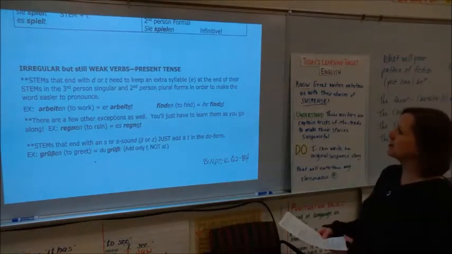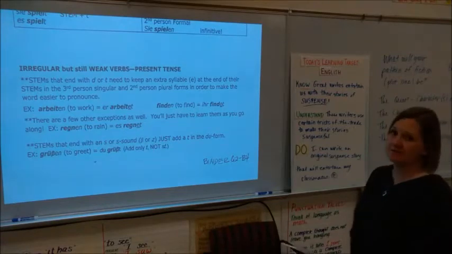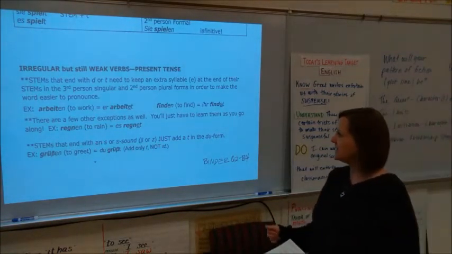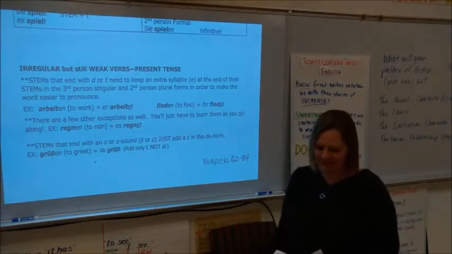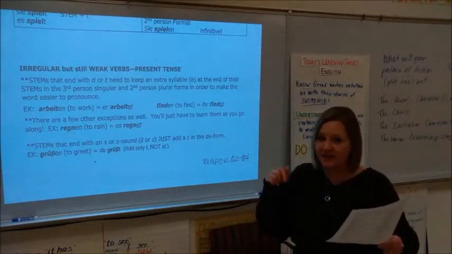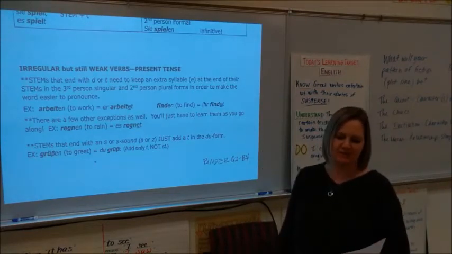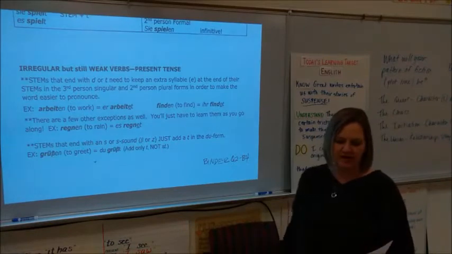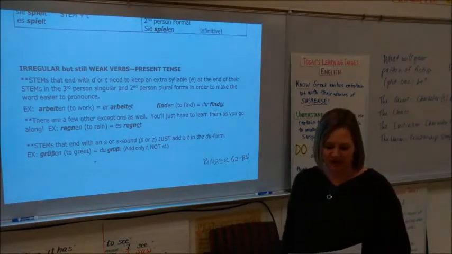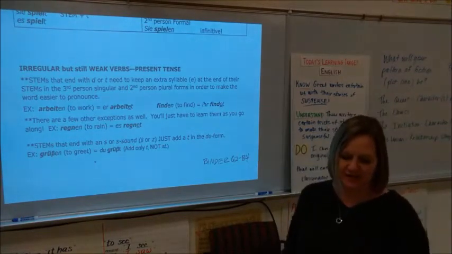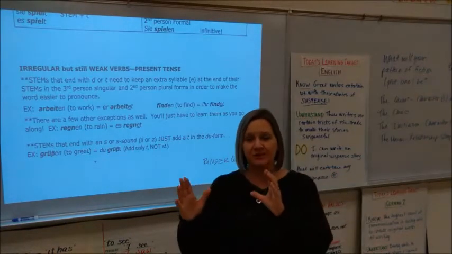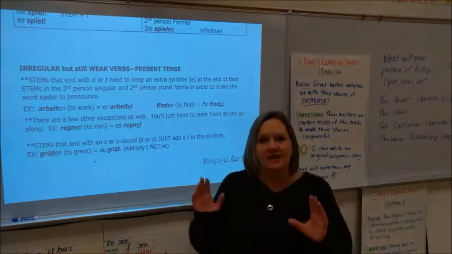It says irregular but still weak verbs in the present tense. So it says stems that end with the letter D or T need to keep an extra syllable, the letter E, at the end of their stems in the third person singular and the second person plural form in order to make the words easier to pronounce. So, for example, arbeiten would be arbeitet. The stem is arbeit, but if I do stem plus T, then I just have two T's in a row. That's not enough.